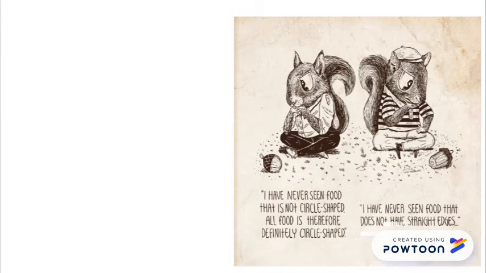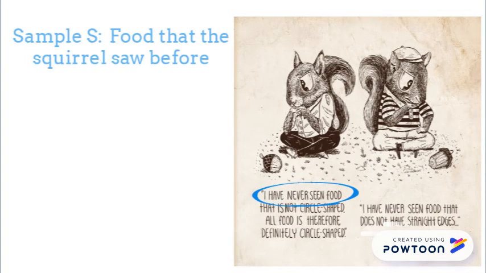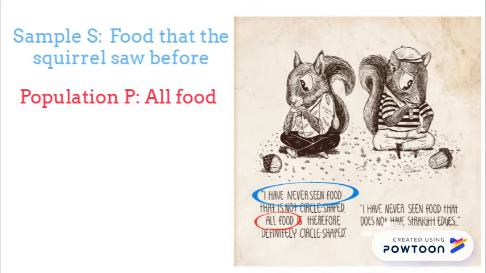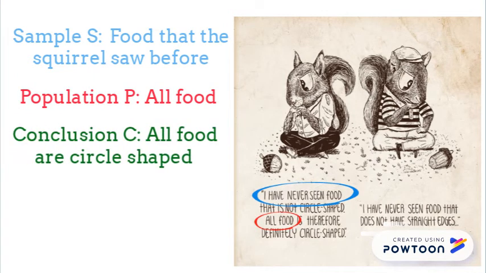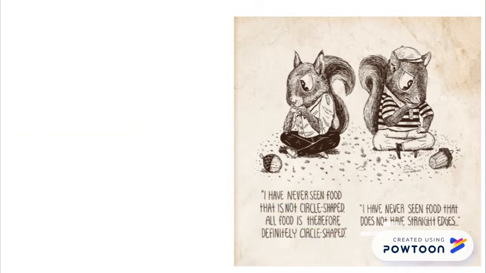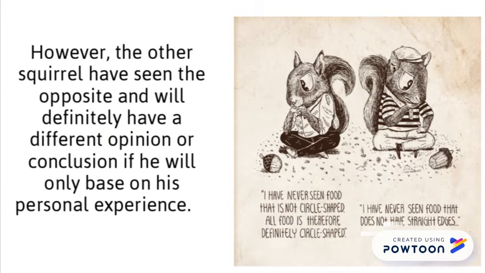Another sample is an illustration shown in the picture. Food that the squirrel saw before was the sample S, population P was all food, and based on the food that the squirrel saw before, he concluded that all food are definitely circle in shape. However, this other squirrel has seen the opposite and will definitely have a different opinion or conclusion if he will only base on his personal experience.